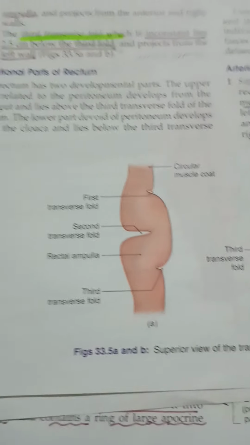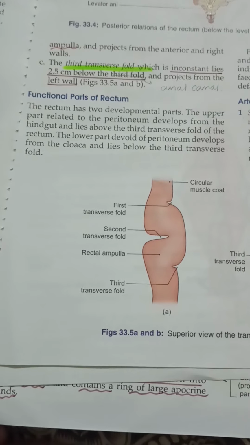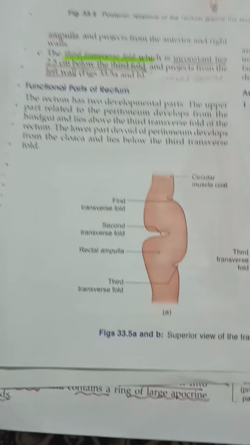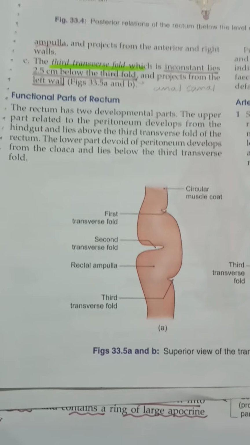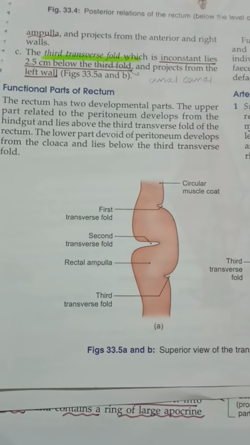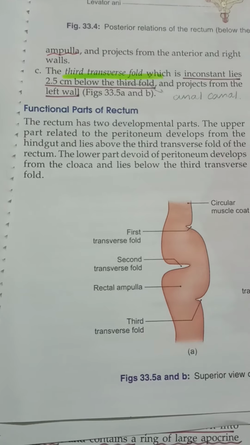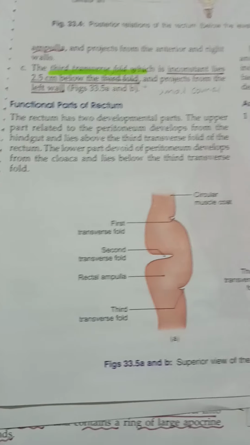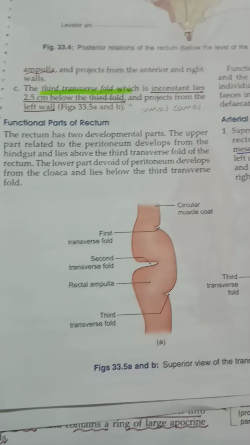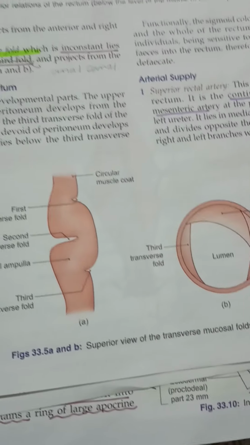Okay, now let us see about the developmental parts of rectum. So rectum has two developmental parts. Upper part related to peritoneum, we have the upper one third and the middle one third, which are related to the peritoneum. It develops from the hindgut and lies above the third transverse fold of rectum. So you have three transverse folds, right? So the part which is above the third transverse fold, which is covered with peritoneum, is developed from the hindgut. The lower part, which is devoid of peritoneum, develops from the cloaca and lies below the third transverse fold. So you must learn this.